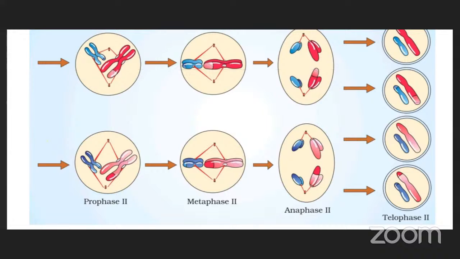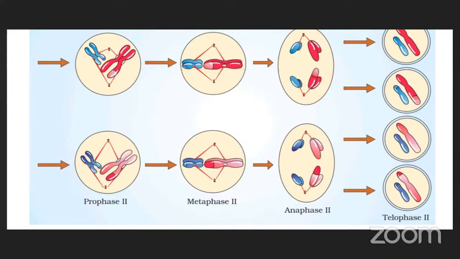So prophase 2, the first phase, what will happen? Chromosomes begin to condense; the nuclear membrane, Golgi complex and endoplasmic reticulum disappear. Before this stage, chromatin material is there, but here we are observing chromosomes. By the condensation process, that chromatin material changes into chromosomes.